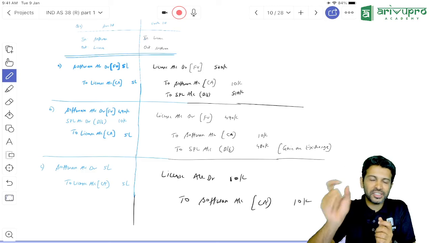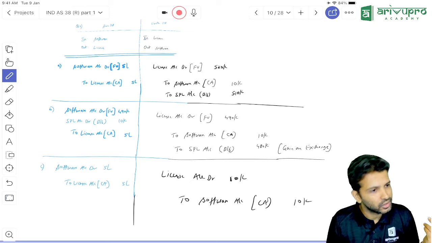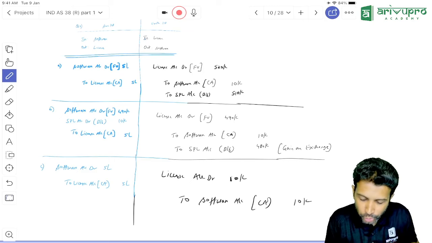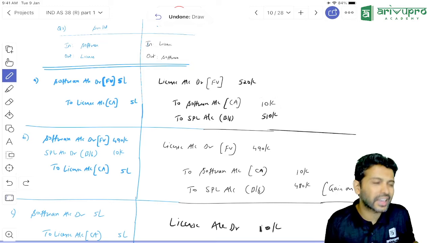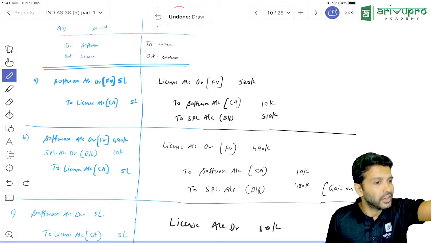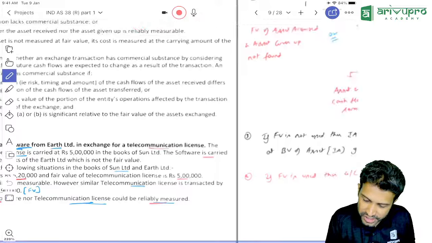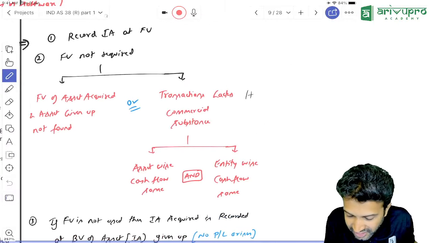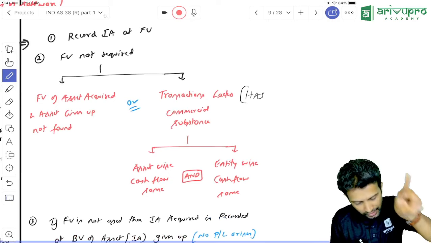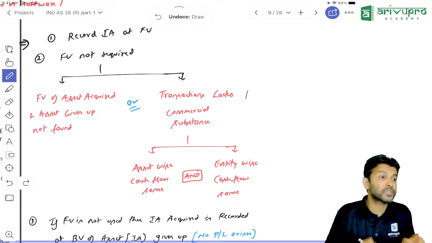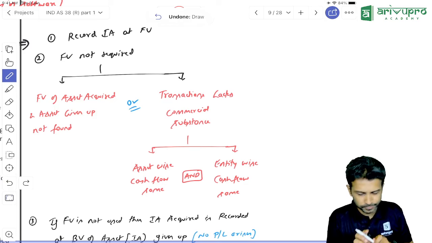Okay. Commercial substance means due to the transaction, cash flow will change. Now, if a company is using a license, they'll get some benefit. By using software, will they get the same benefit or different benefits? Different benefits. That means cash flow is changing. If cash flow is changing, we say the transaction has commercial substance. If cash flow does not change, then we say the transaction lacks commercial substance. That's all in simple terms.